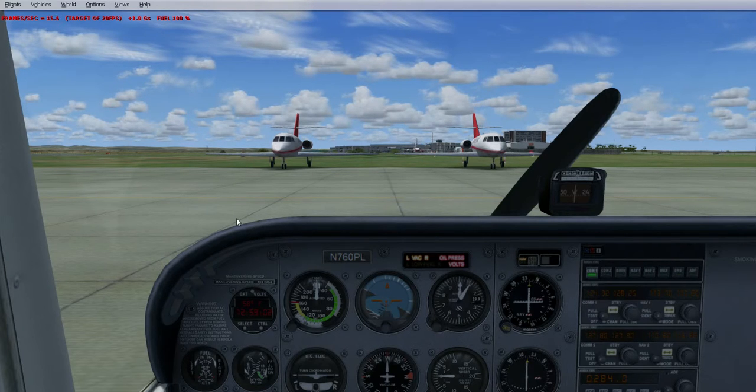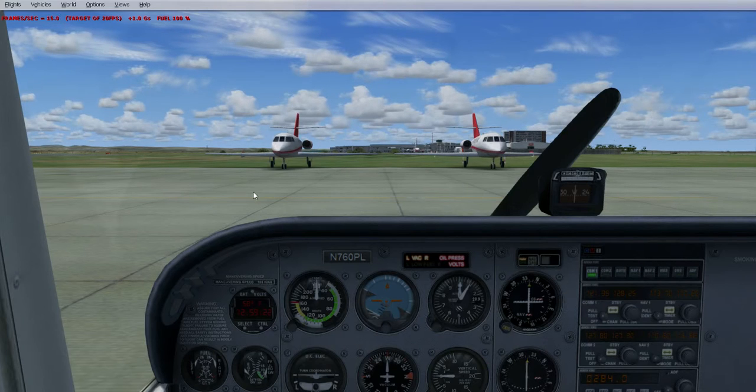Liverpool Airport information, Charlie. 1157 Zulu. Wind calm. Visibility greater than 20 miles. Sky condition, few clouds at 5,700. Temperature 15, dew point 2.5. Altimeter 2992. ILS runway 27 in use.